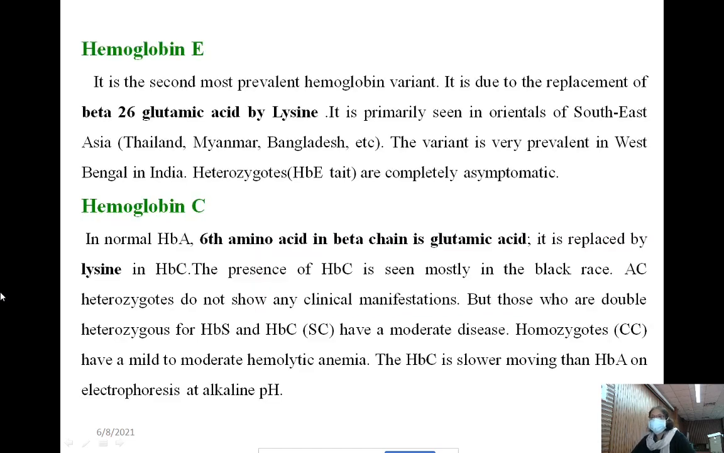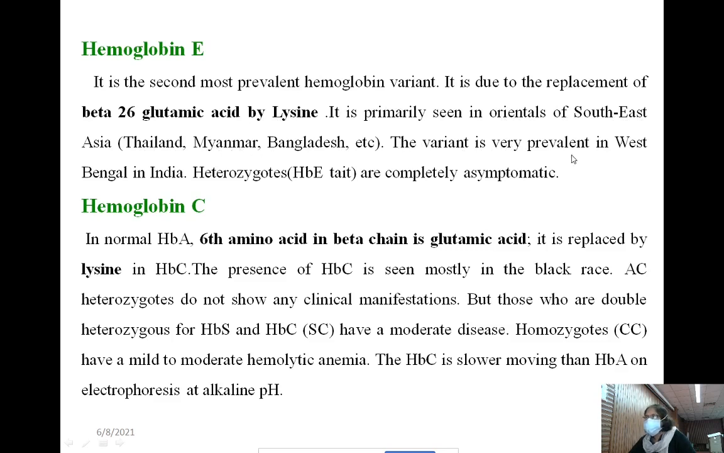Now hemoglobin E is the second most prevalent hemoglobin variant. Although it is the second most prevalent variant, we used to get hemoglobin E most frequently here in our clinical lab. It is due to replacement of beta 26 glutamic acid by lysine. It is primarily seen in Orientals of Southeast Asia: Thailand, Myanmar, Bangladesh, etc.